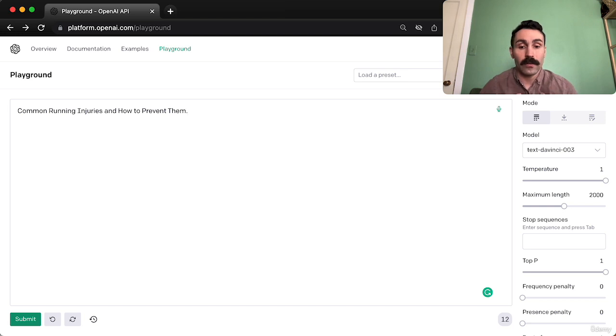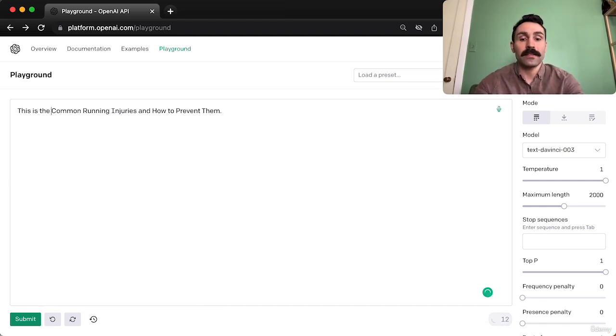So there's different things that we can do to get a bigger bang for our buck, essentially. And that's going to take a little bit of prompt tweaking. So let's just tell ChatGPT that this is the article title. Now let's just ask it, what are the headings?